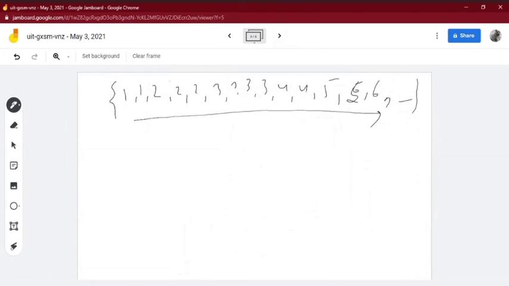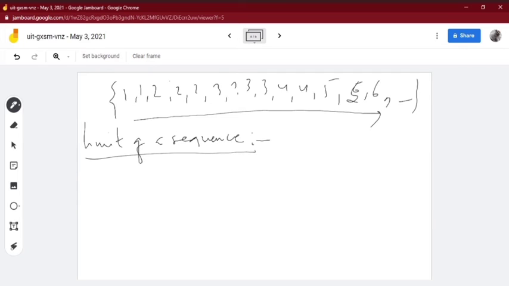Now next is the limit of a sequence. How do you define the limit of a sequence? You know what a limit is. From your plus 2 level you know how you define a limit. The limit is that number which the given function approaches, not exactly equal, but approaching towards that point. That is the limit. So in this case also it is the same thing.